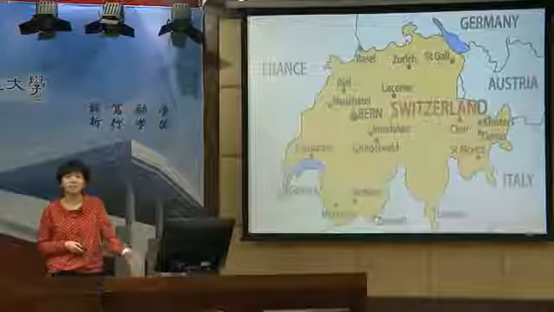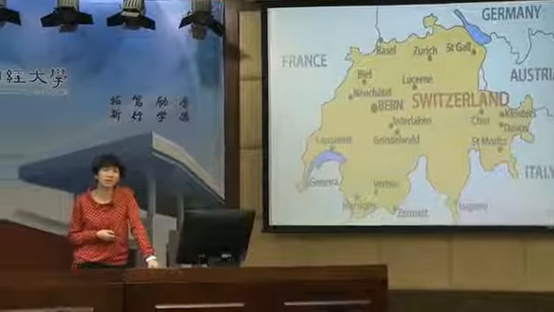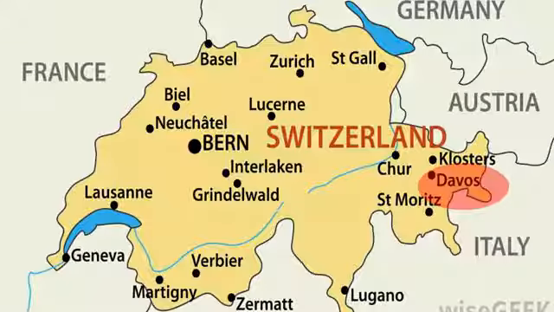Okay, so a map of Switzerland. Can you find Davos? Yeah, that's right. Davos is located in the east of Switzerland. Okay, very good. So have you ever been to Davos? Okay, no. That's all right, because Davos is so far away from us.